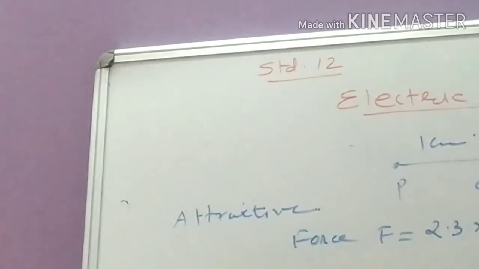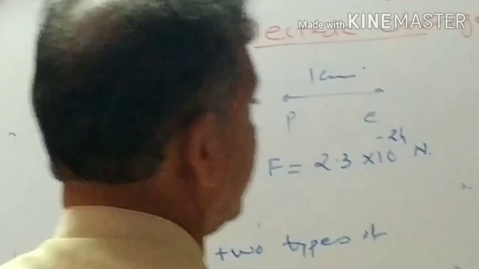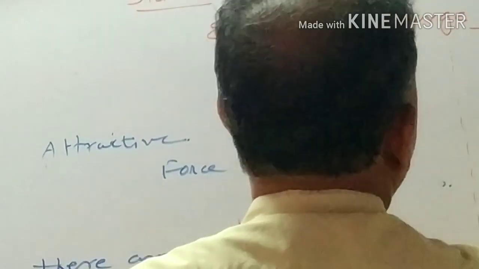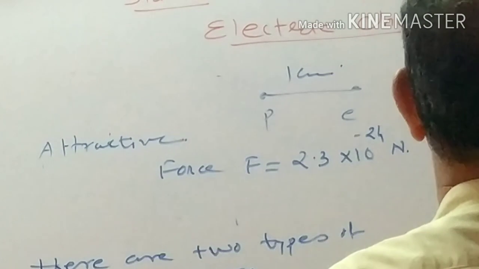So here, how does this kind of charge come on the particle? So actually it comes due to friction electricity. Now the topic of friction electricity.